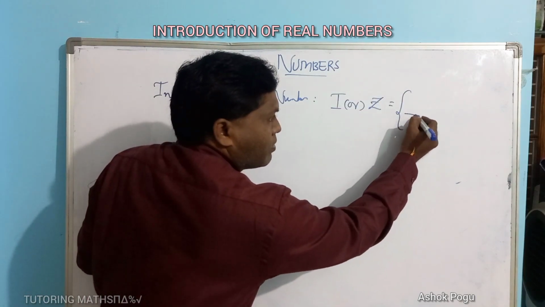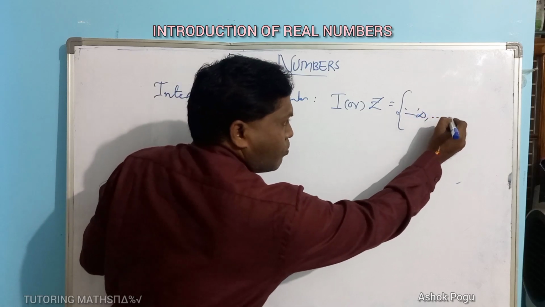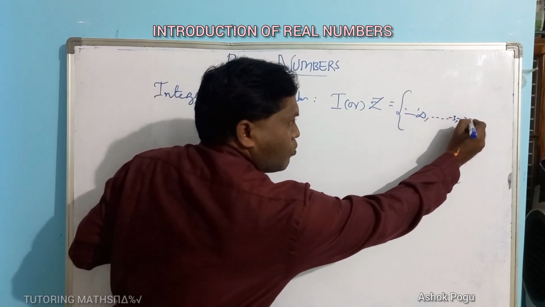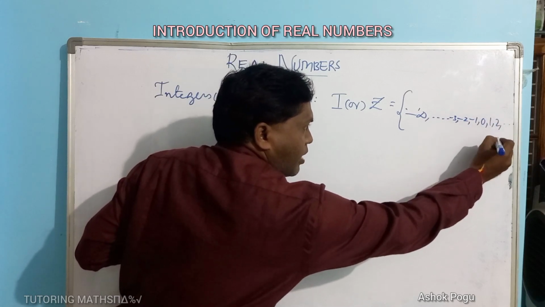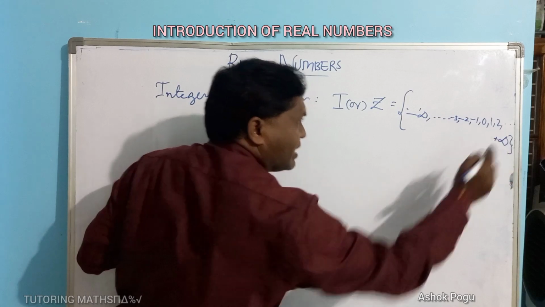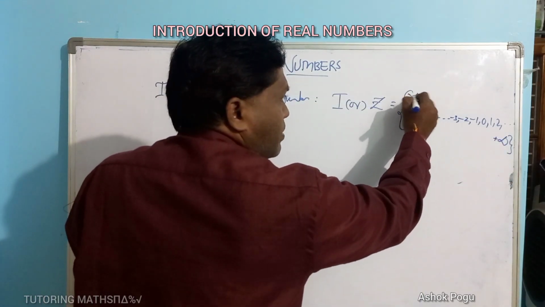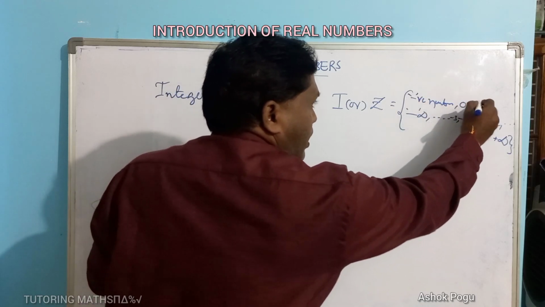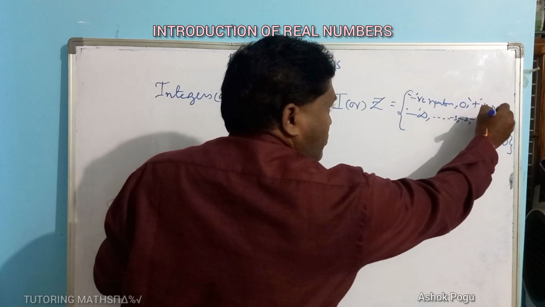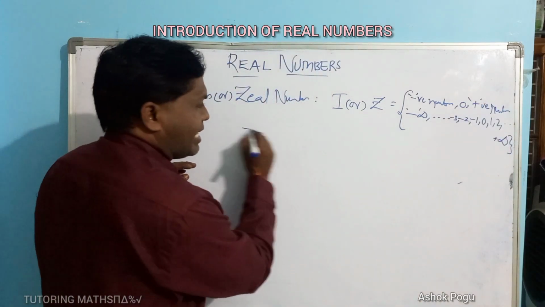All negative numbers, from minus infinity to -3, -2, -1, 0, 1, 2, and so on, plus infinity. So in integers we have negative numbers, 0, and positive numbers. It is just like a number line.